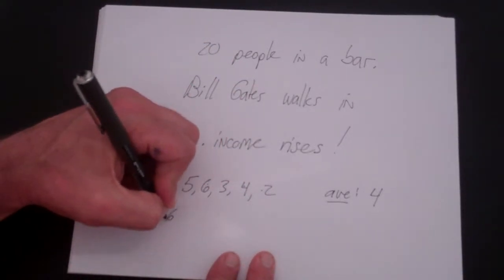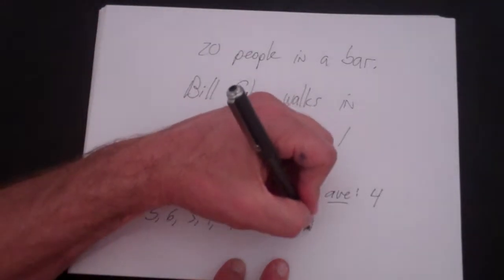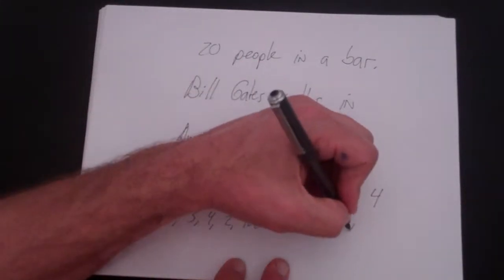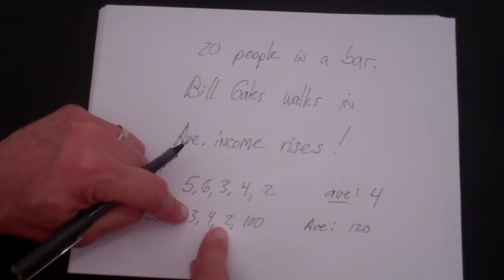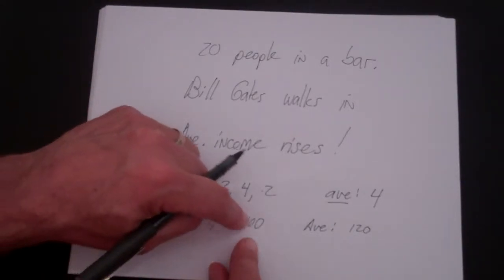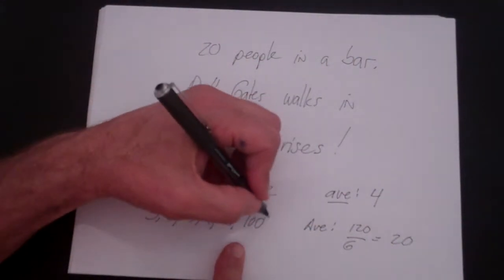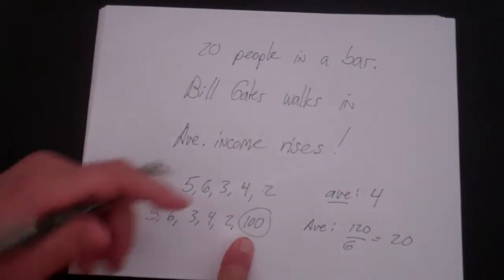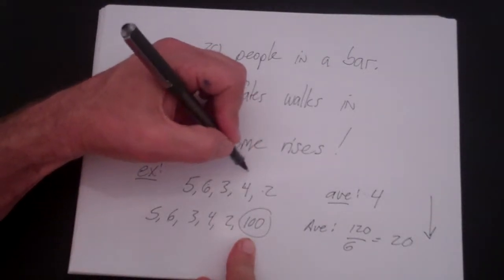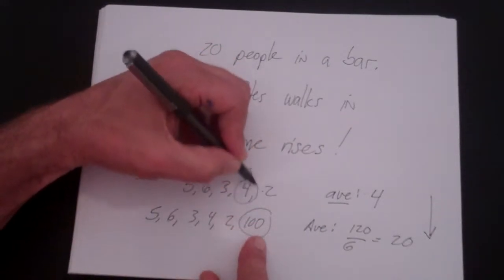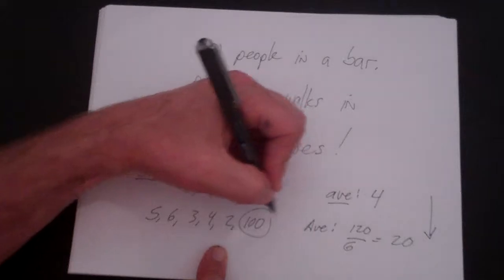So you have 5, 6, 3, 4, 2, and 100. Now the sum will be 120, and 120 divided by 6 is equal to 20. So if you notice what happens, you add one number which is very large, and the average goes from 4 to 20. Whereas the median didn't really change very much. Here the median would be 4, and here the median, 2, 3, 4, 5, 6, 100, would be 4.5.